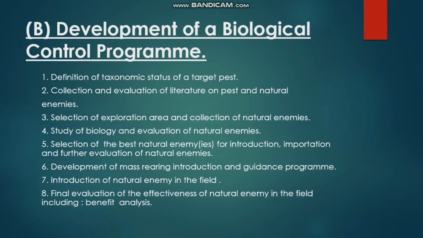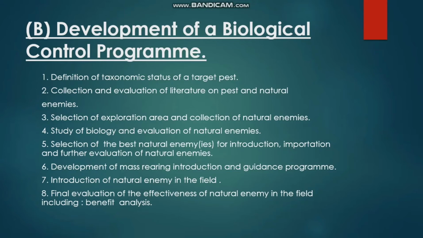B is the development of a biological control program. First, definition of taxonomic status of a targeted pest. Second, collection and evaluation of literature on pest and natural enemies. Thirdly, selection of exploration area and collection of natural enemies. Fourth is study of biology and evaluation of natural enemies.